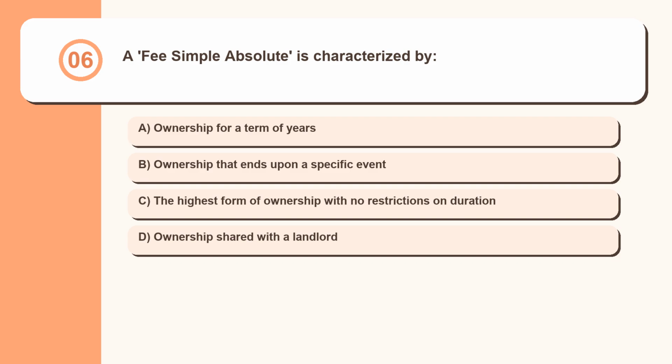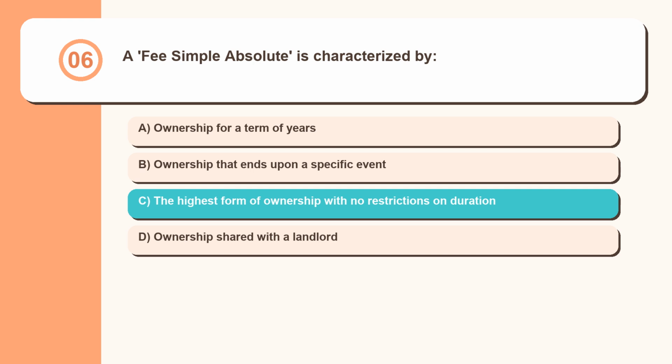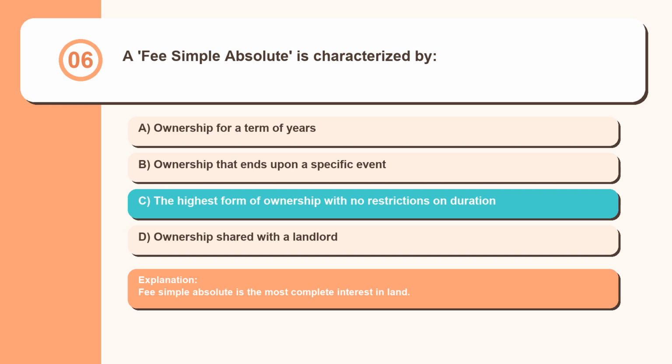Question 6. A fee simple absolute is characterized by: ownership for a term of years. Ownership that ends upon a specific event. The highest form of ownership with no restrictions on duration. Ownership shared with a landlord. Fee simple absolute is the most complete interest in land.